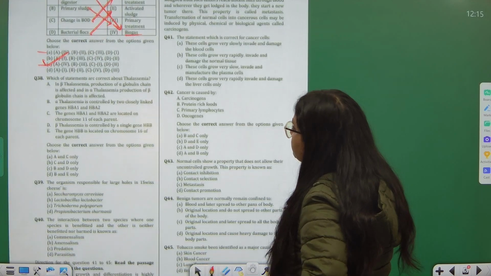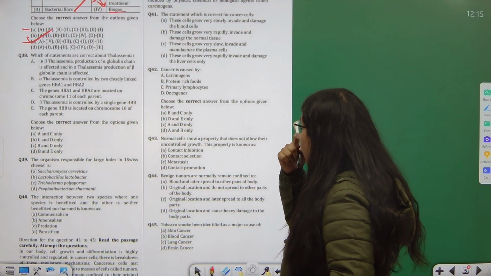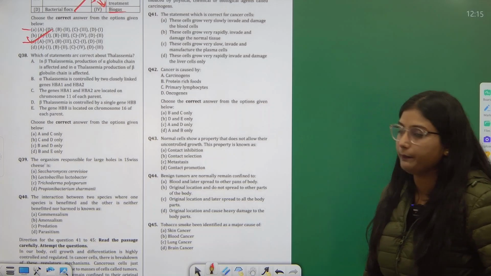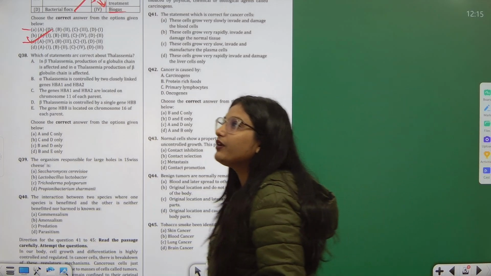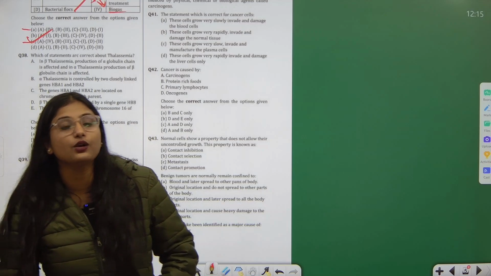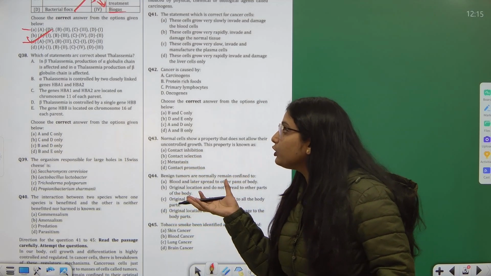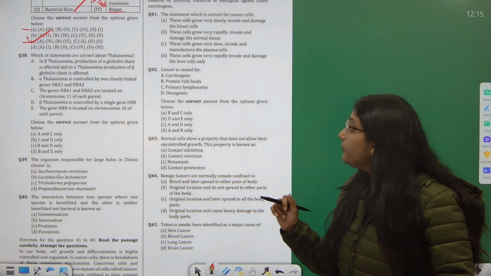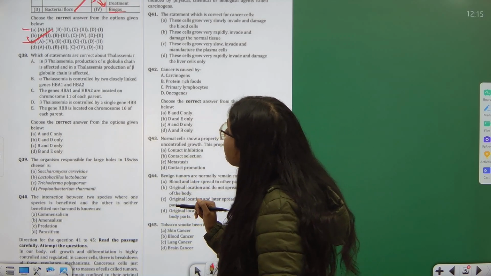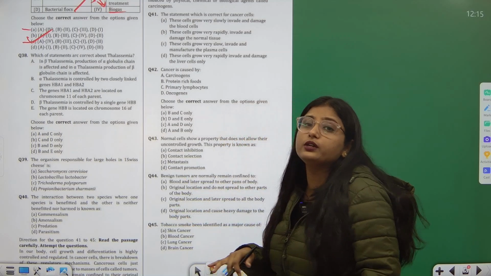Then, which of the statements are correct about thalassemia? Alpha thalassemia and beta thalassemia are actually caused due to problems in alpha globin and beta globin. Okay, but the first says that in beta thalassemia, production of the alpha globin chain is affected.